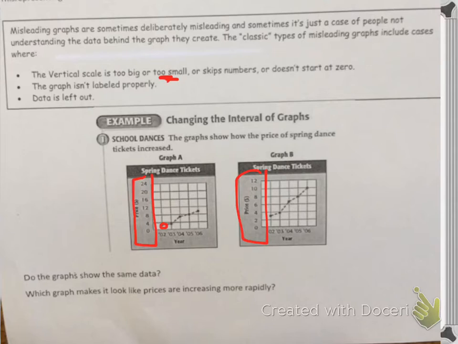In 03, under $4. In 04, up around $7 or $8, and then up here to maybe $9 or $10. Graph B shows the exact same data. Look, at 06, we're up at $10.